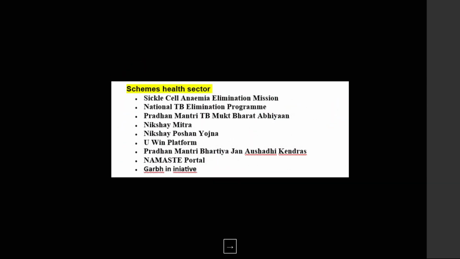Moving forward, guys, schemes in the health sector. You see how scientifically I have taken health and how I am covering health from different dimensions. Tell me, anywhere in India, have you seen this kind of analytical approach? This is how, if you read, then the chances of cracking the prelims will increase like anything.